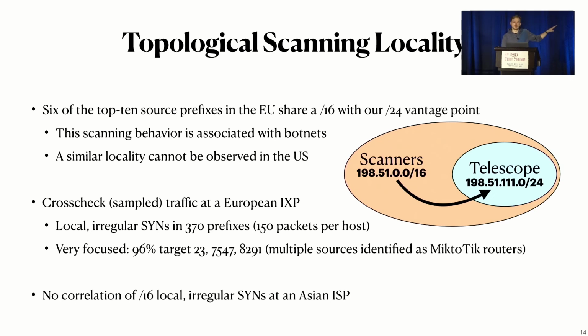However, we cross-checked this observation with the European IXP traffic, and here we found that local irregular SYNs can be seen in 370 prefixes with about 150 packets per host. And these packets are very focused. 69% of them focused on only 3 ports, which are 23, 7547, and 8291. We checked these sources and could see that these sources are actually MikroTik routers that were hijacked in multiple cases, so likely botnets. We also checked this at the Asian ISP, and here we couldn't see any correlation either.